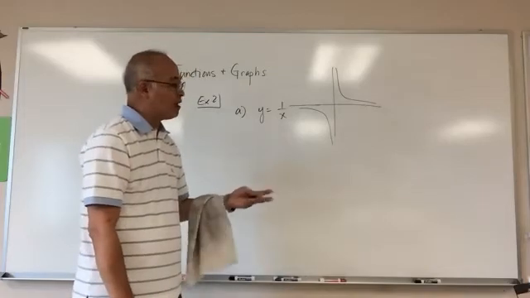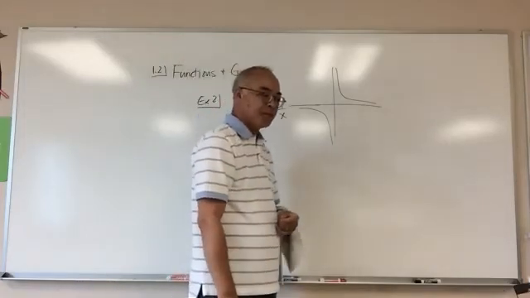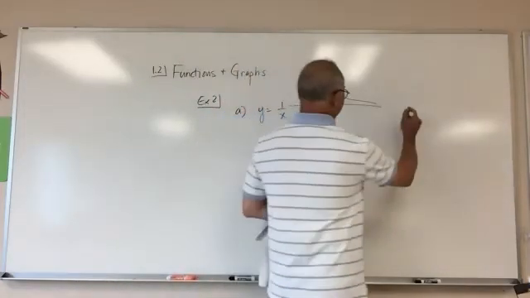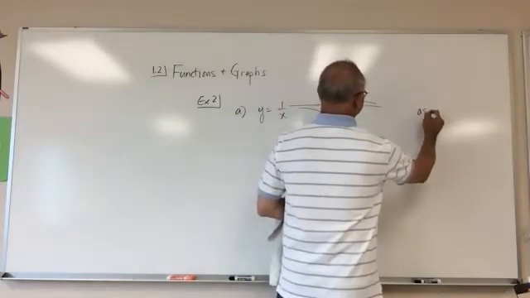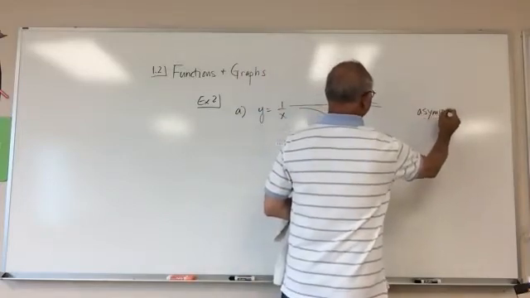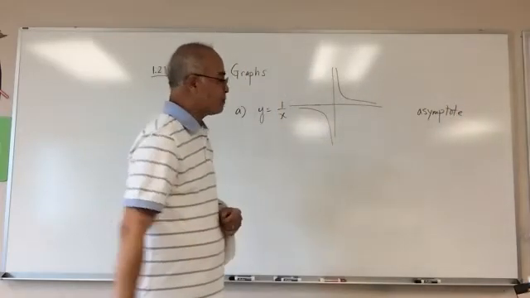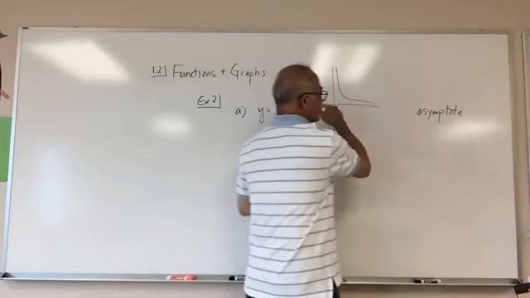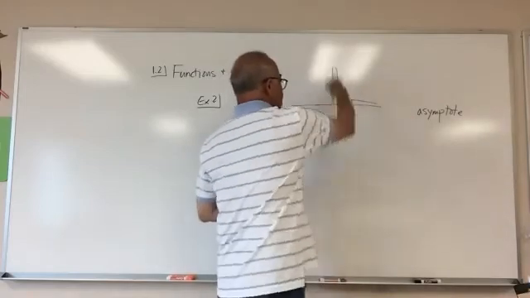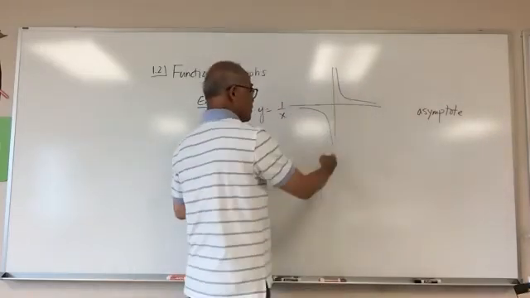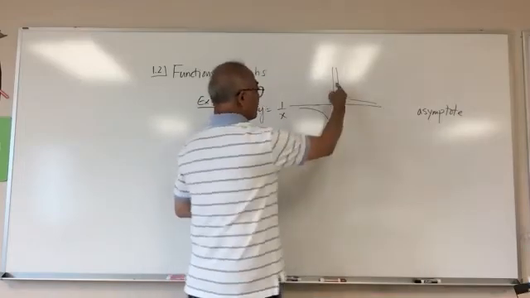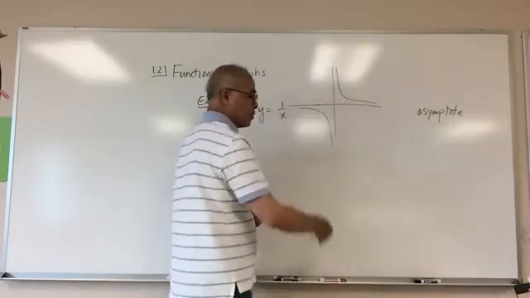Tries to get there, but never does. What is it called? Does this ring a bell? It's an asymptote. So the x-axis would be a horizontal asymptote, whereas the y-axis here is also an asymptote because it tries to get there, but it never does. It's a vertical asymptote here.